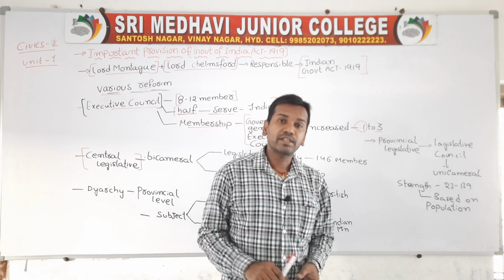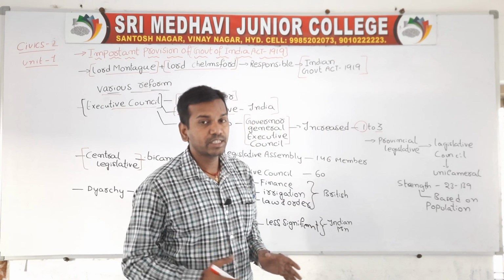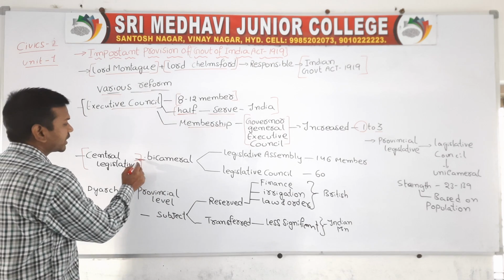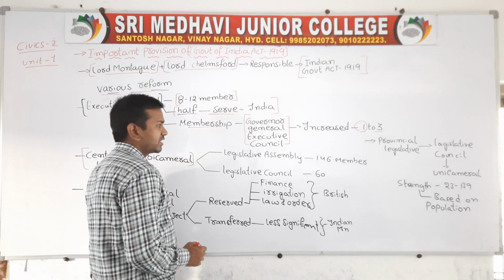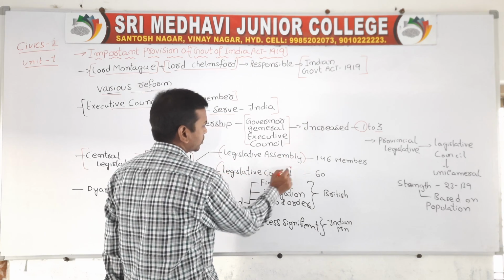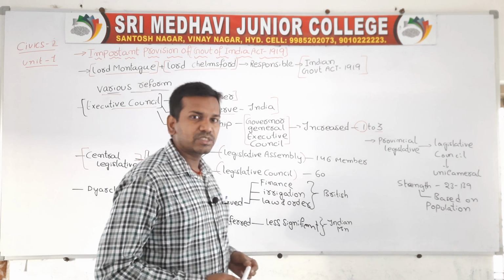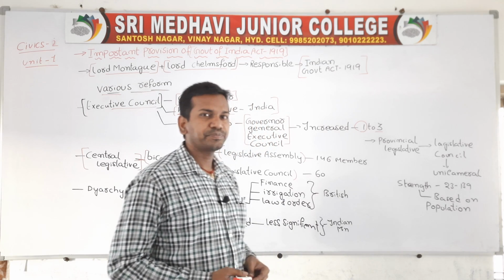According to the provision of the Government of India Act 1919, the central legislative assembly is bicameral, where the power is vested in the hands of two houses. One is called the legislative assembly and one is called the legislative council. Children, in the olden days, in place of Lok Sabha and Rajya Sabha, they used to have the legislative assembly and legislative council.